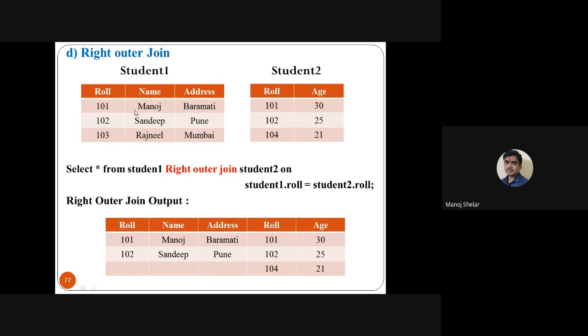Is 101 available on the left side? Yes. So display the record as it is. Is 102 available on the left side? Yes. So display the record as it is. Is 104 available on the left side? No. So display here blank, blank. This is the output of the right outer join.